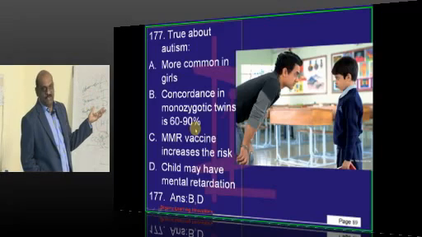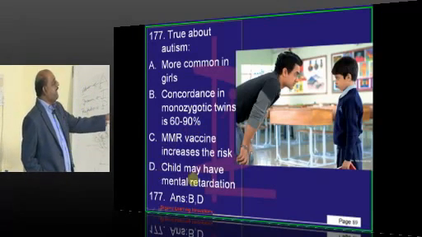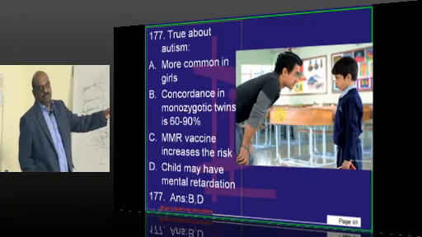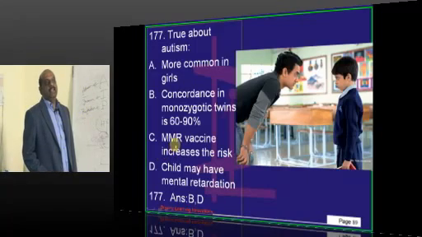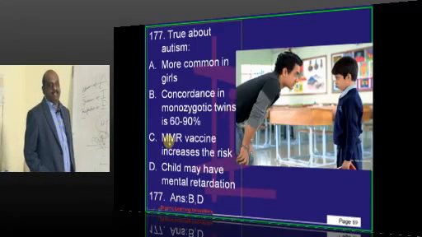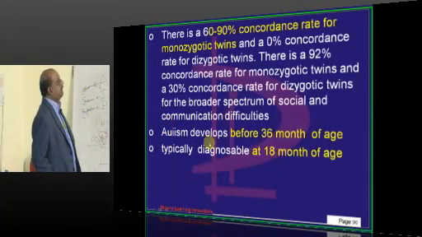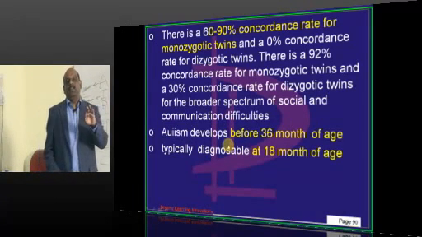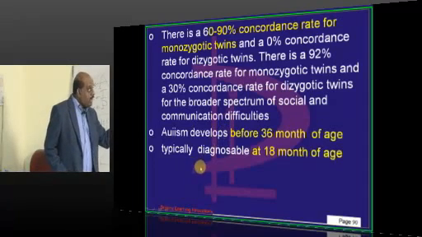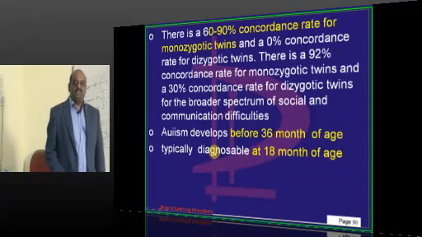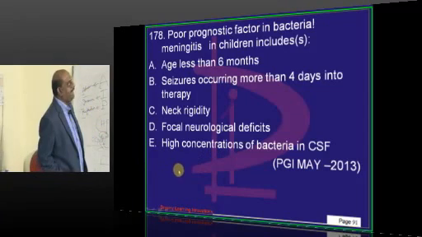Very difficult. But the child may have mental retardation, that is true. That's a possibility. And there is nothing like MMR increases the risk. So autism, what is the typical age where it will develop, doctor? It will develop before 3 years. And a lot of times it is diagnosed by 18 months of age is what you need to basically remember.